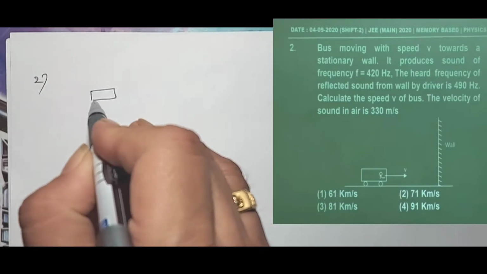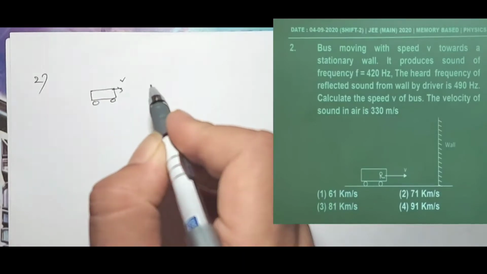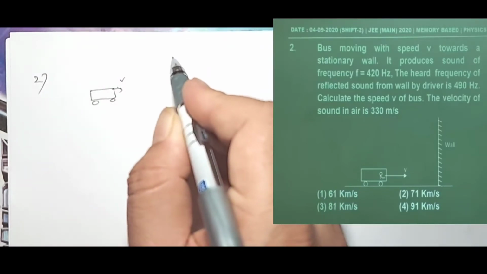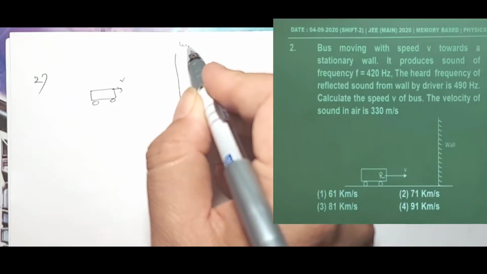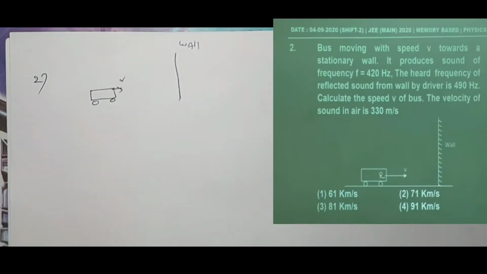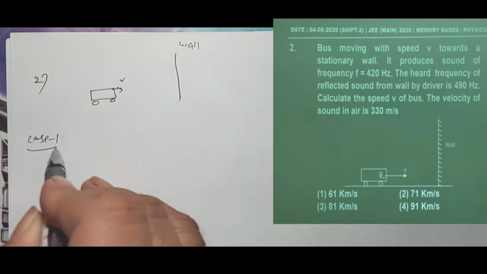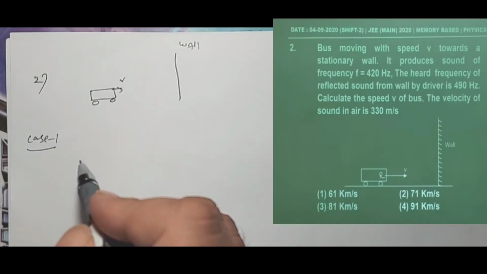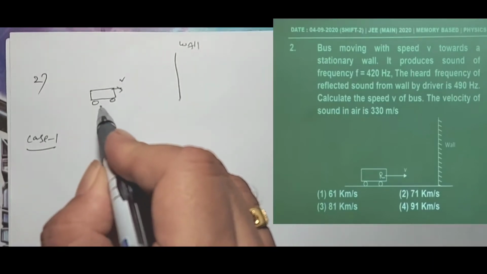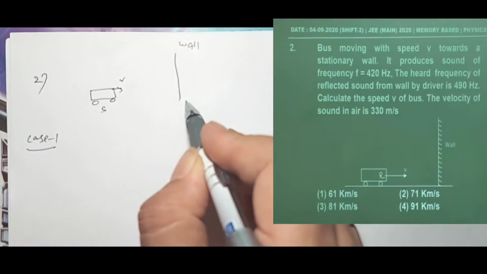So this is a bus. This bus is moving with velocity V towards a stationary wall. Now let us solve this problem in two cases. Let us consider the first case, case 1. In case 1, this bus acts as a source and this wall acts as an observer.